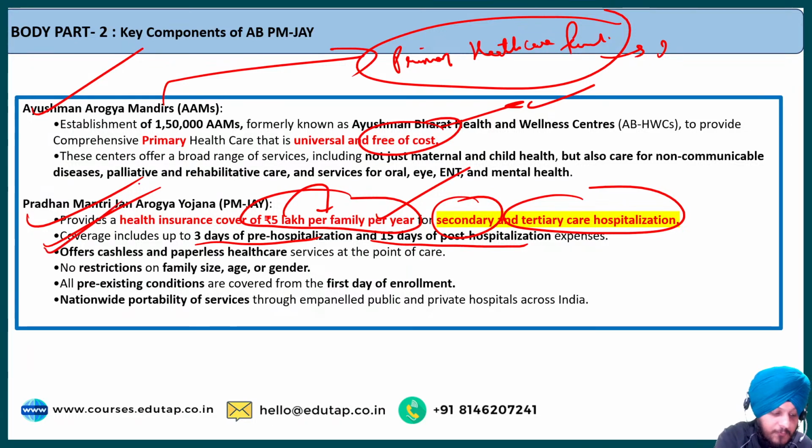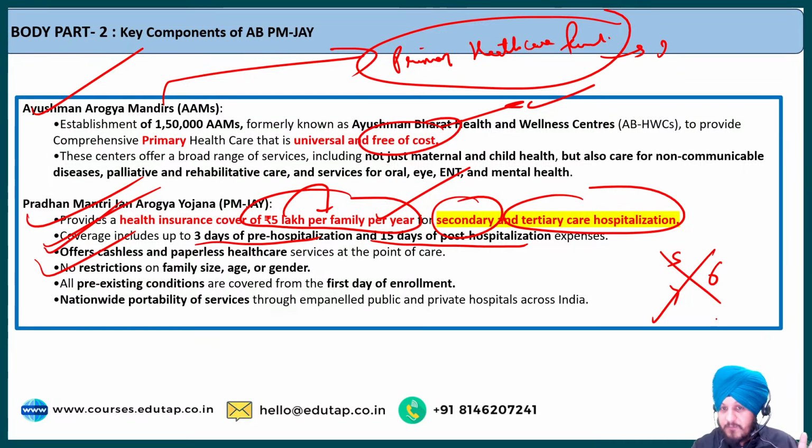Apart from that, it offers cashless benefits, and there are no restrictions on family size, age or gender. This is very important, because a family can have 5 members, 6 members, or 4 members, but this health insurance plan does not add any kind of limitation with respect to family size. The whole family will get that total insurance cover of rupees 5 lakh, and they can use it based on their medical expenses. Fine.